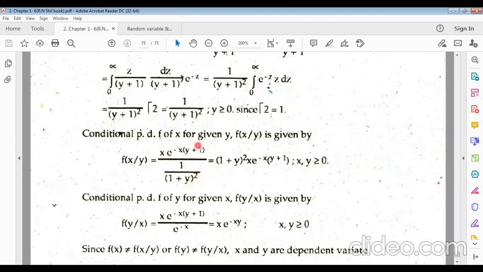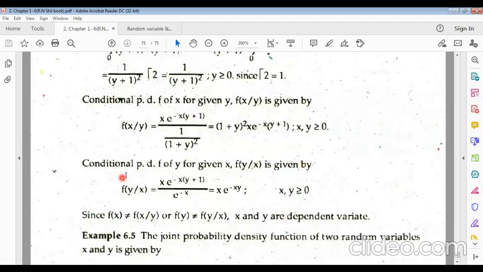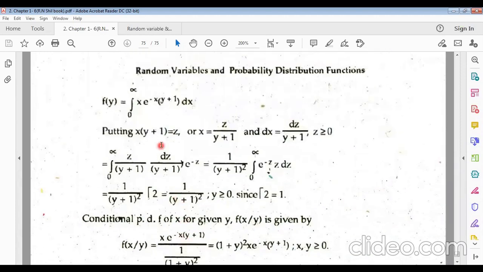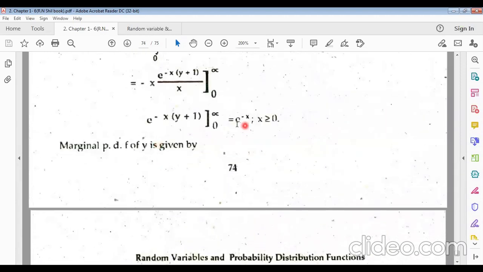These values and these values give this one, where x, y are greater than or equal to 0. Similarly, the conditional probability density function of y given x, f of y by x, will be f of xy divided by f of x. f of x equals e to the power minus x.